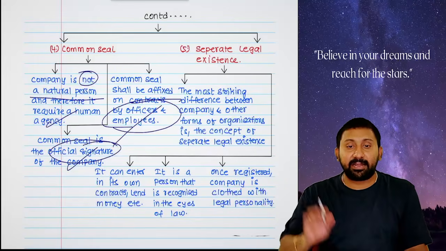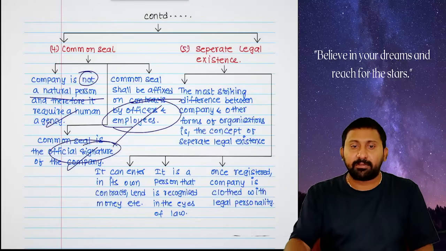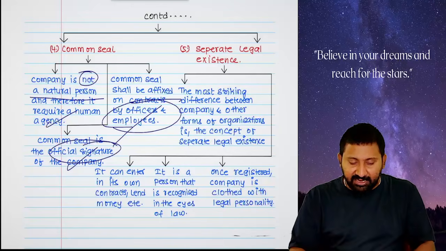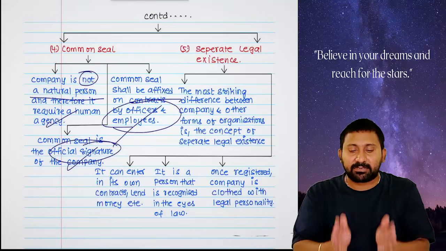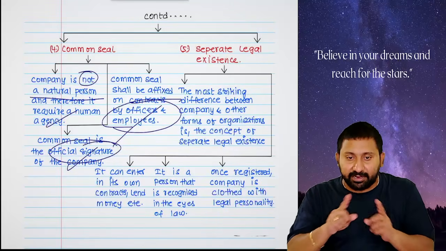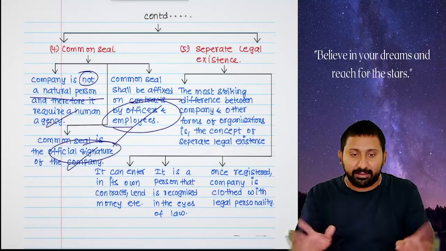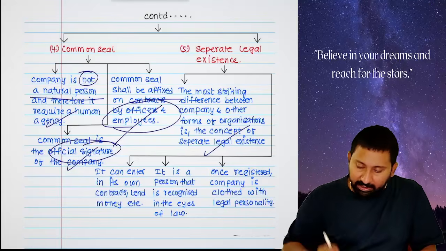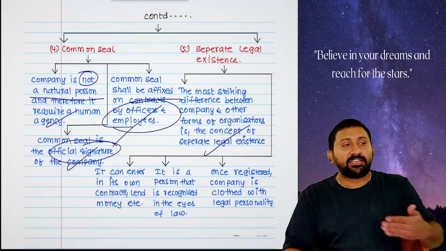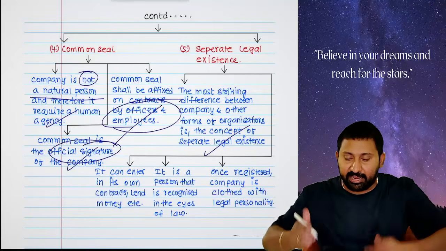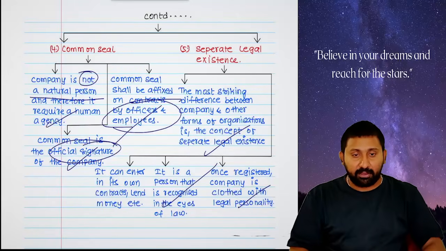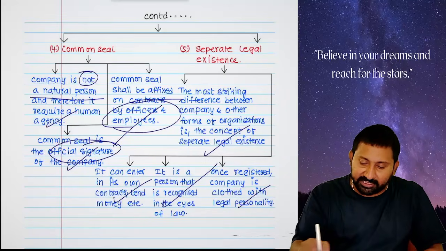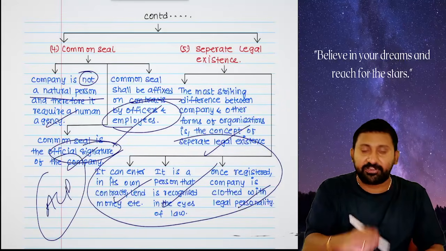Next, separate legal existence. Very popular concept. Separate legal existence says that the company is different and the members of the company are different. The company and its members are never treated as one and the same. Next, once a company is registered, it is clothed with a legal personality. It is a person recognized in the eyes of law. It can enter into its own contracts. These points are all similar to artificial legal person.